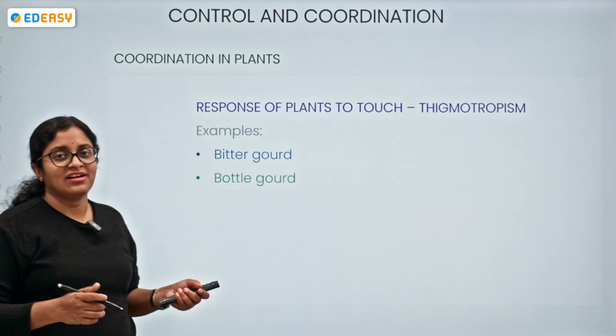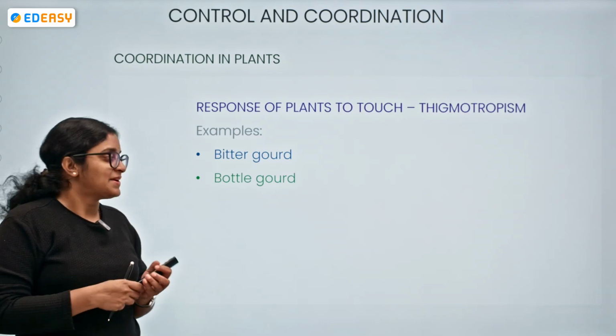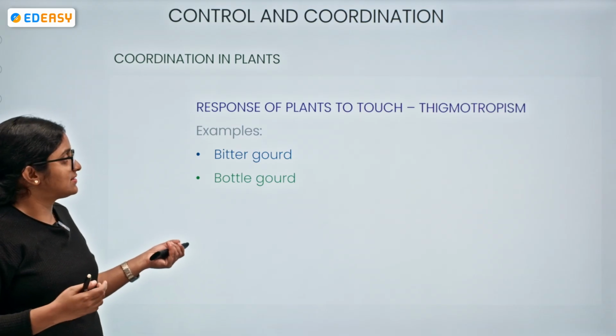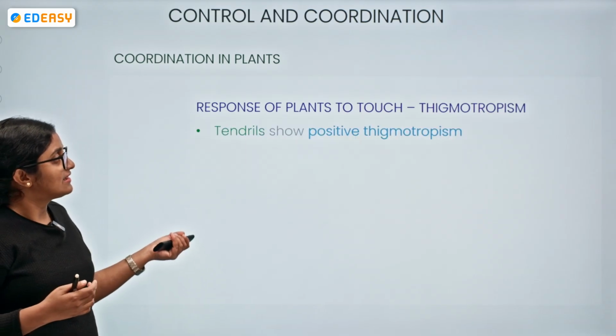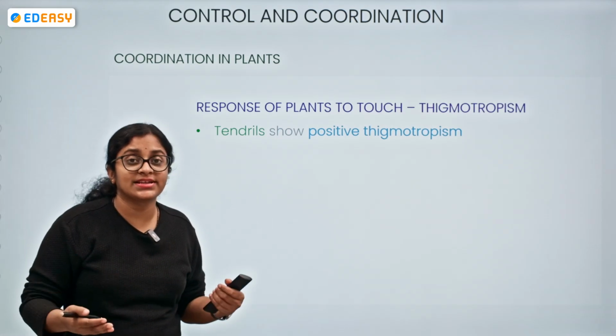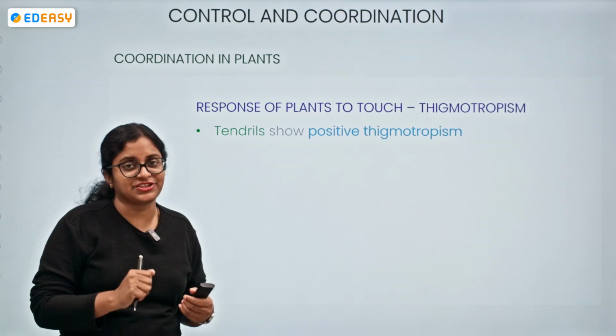Examples we can have are bottle gourd, bitter gourd, ridge gourd. Yes, many of you have answers related to the gourds. Tendrils show the nature of positive thigmotropism because they are sensitive to touch.